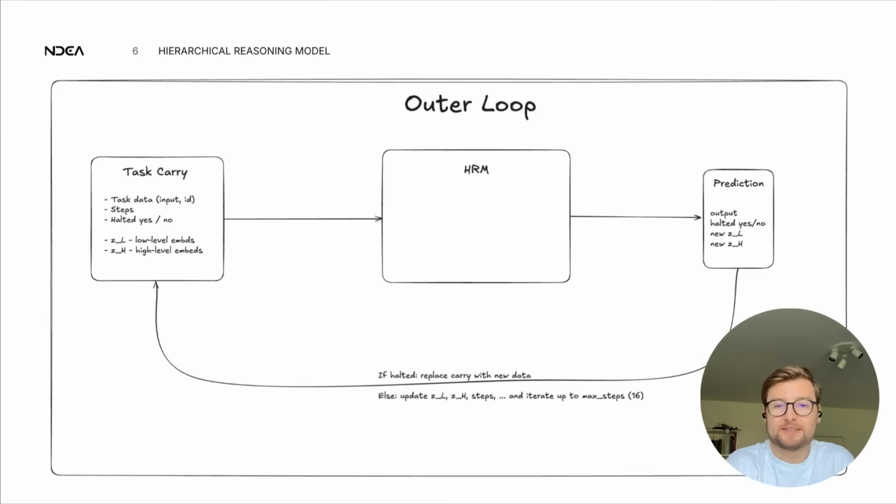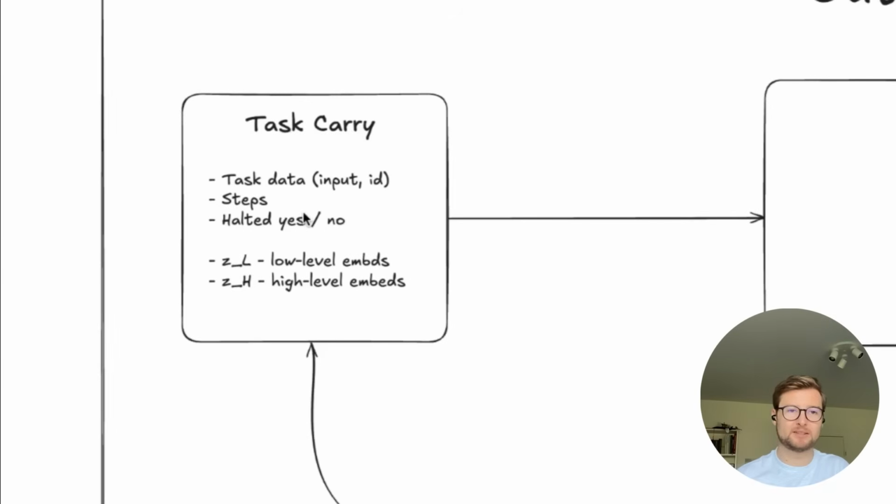At a 10,000 foot level, this is what the entire approach looks like. So there's an outer loop around, and in the center is the HRM model. Basically, if you start with a new task, you feed it into what they call a task carry that contains the actual task data, the input grid, and the task ID, the unique identifier that tells the model what transformation it's supposed to work on right now.